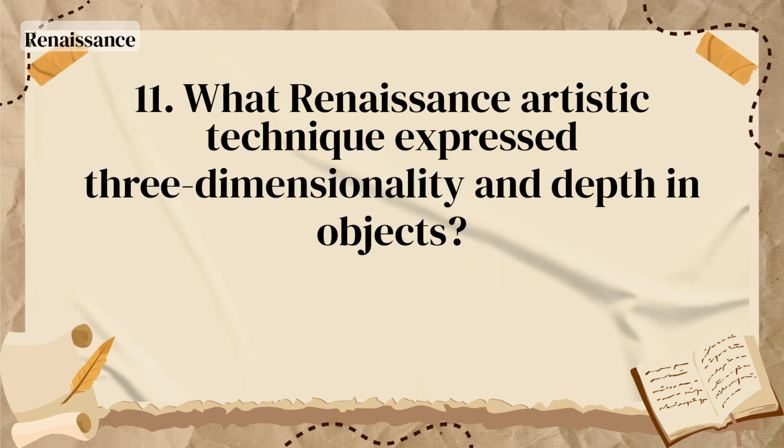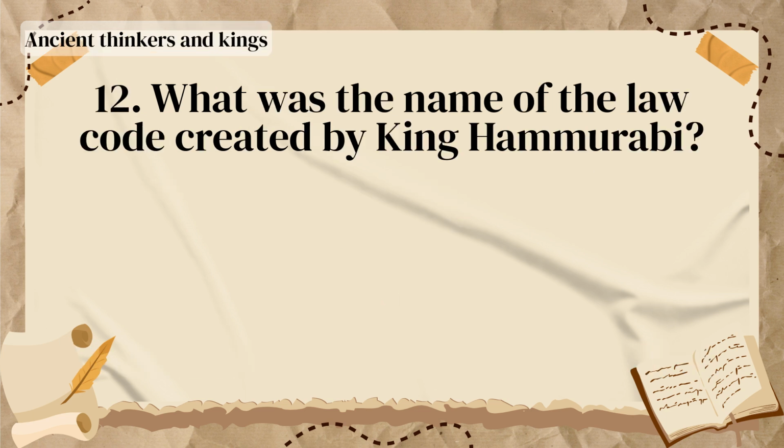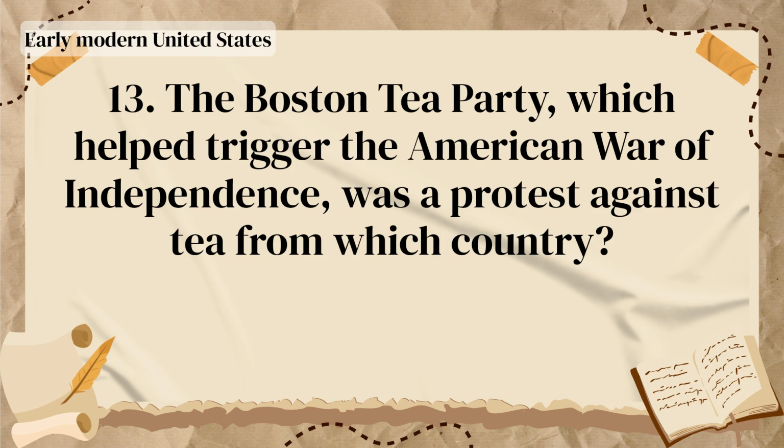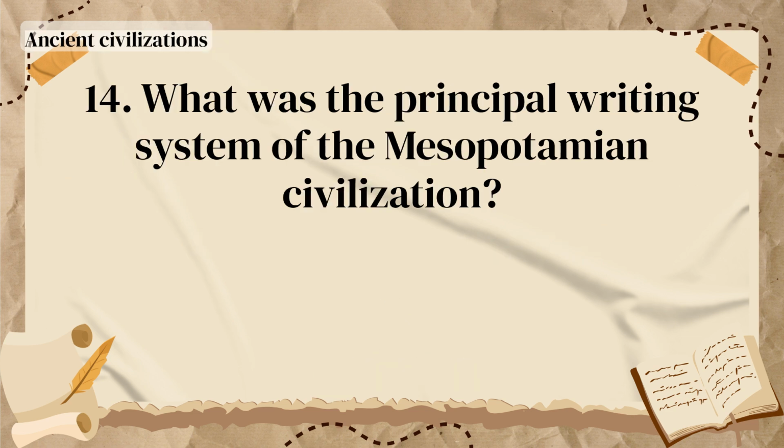What Renaissance artistic technique expressed three-dimensionality in depth in objects? Vanishing point perspective. What was the name of the law code created by King Hammurabi? The Code of Hammurabi. The Boston Tea Party, which helped trigger the American War of Independence, was a protest against tea from which country? Britain.